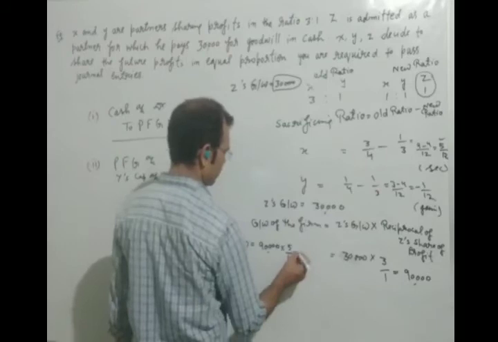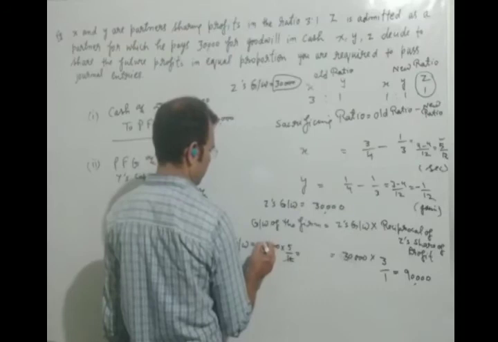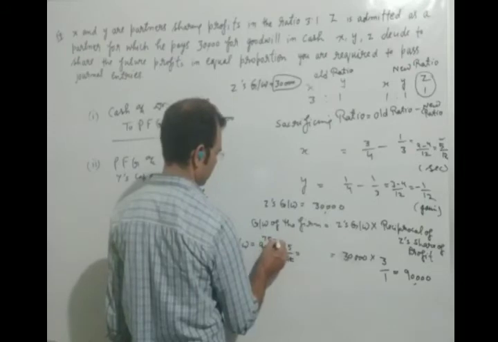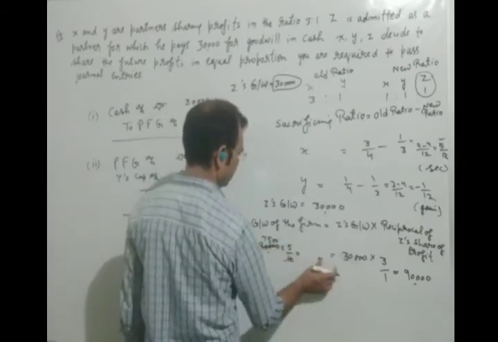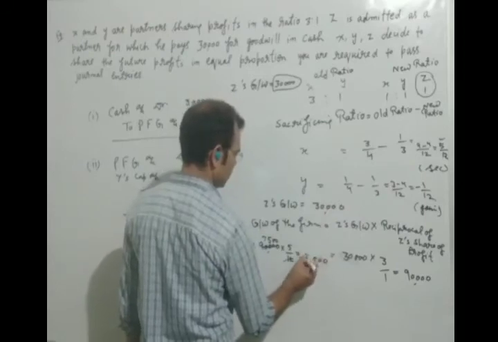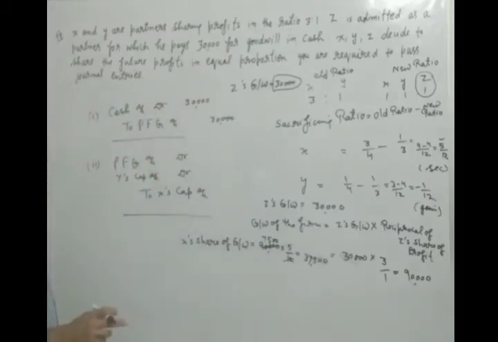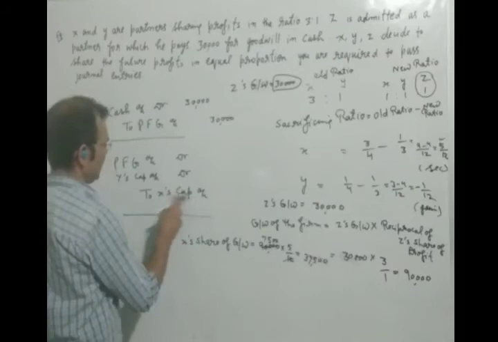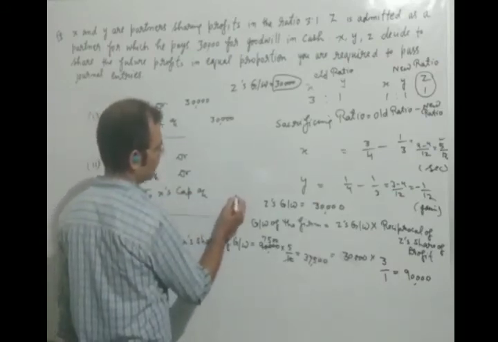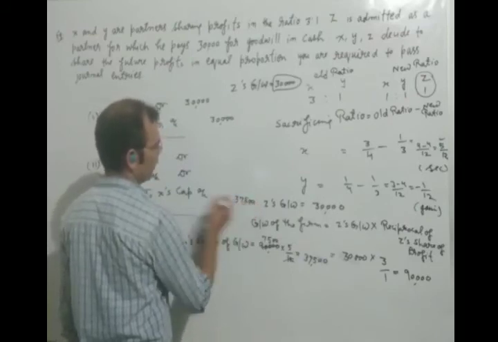Now we will solve here. 37,500 will come, so we will write it in front of X's capital, 37,500.